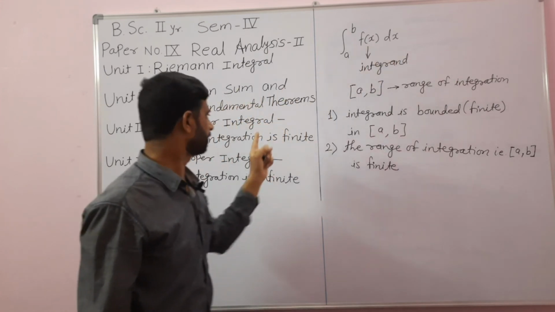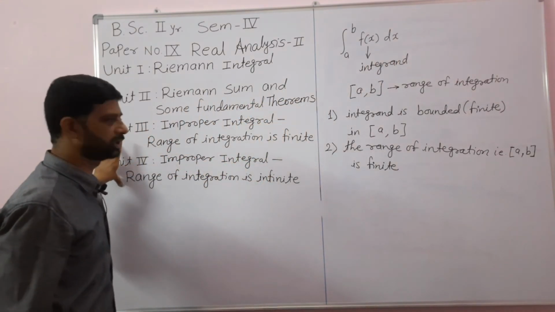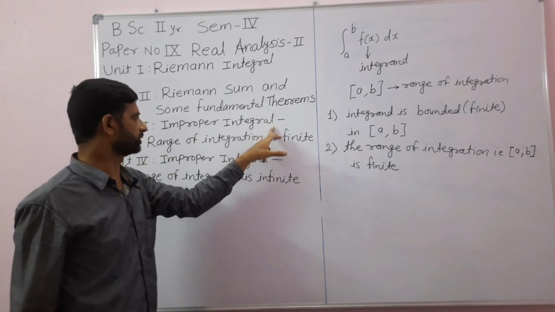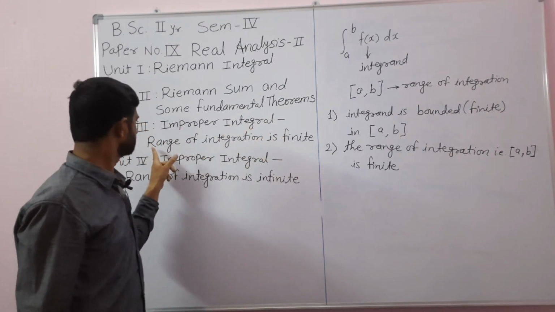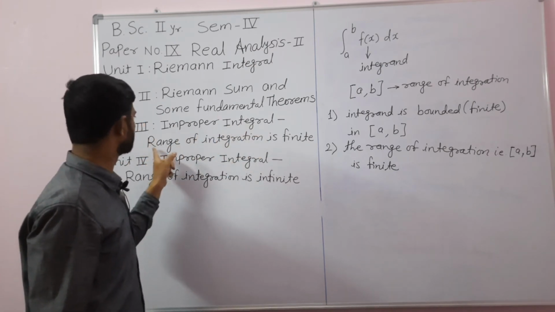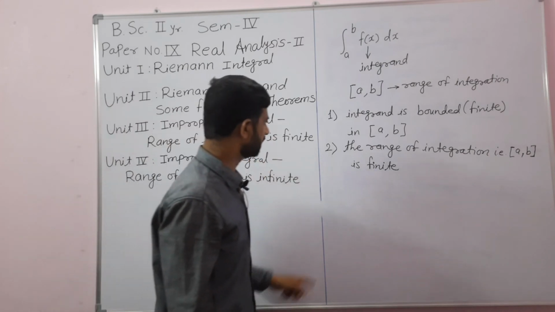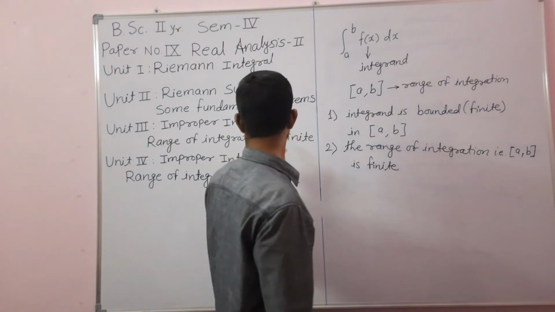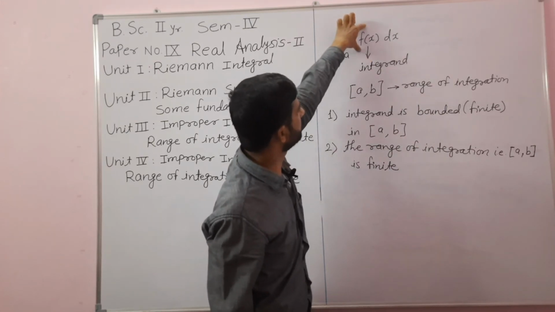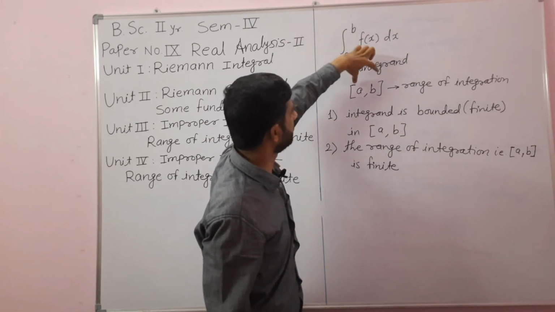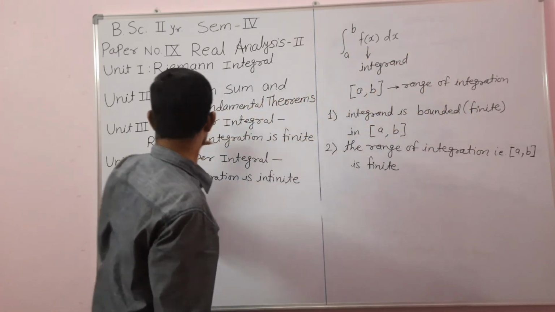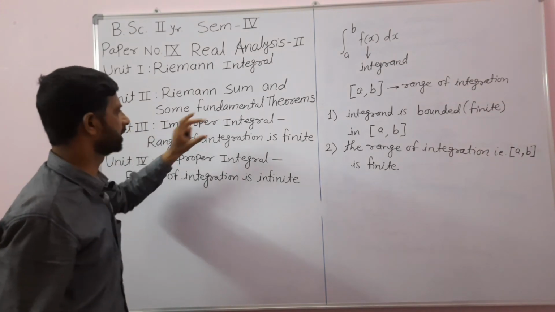And this improper integral we are going to consider in unit number 3 and 4. In unit number 3, we are going to discuss improper integrals where the range of integration is finite. Range of integration is finite means the integrand becomes infinitely discontinuous in the interval a to b, and the interval a to b, that is the range of integration, is finite. Such cases we are going to consider here in unit number 3.